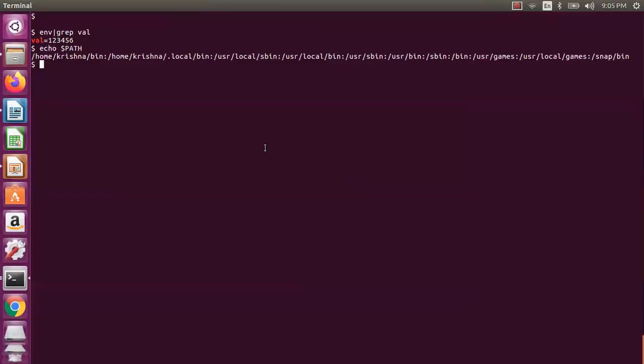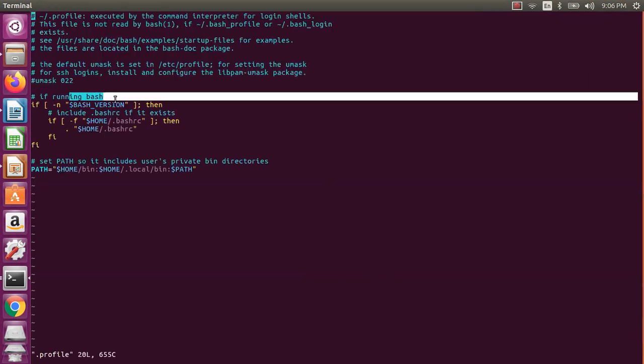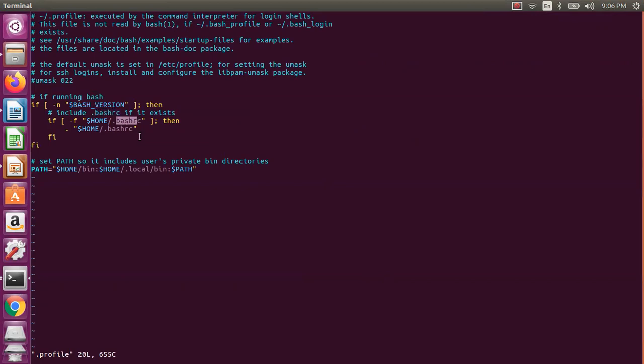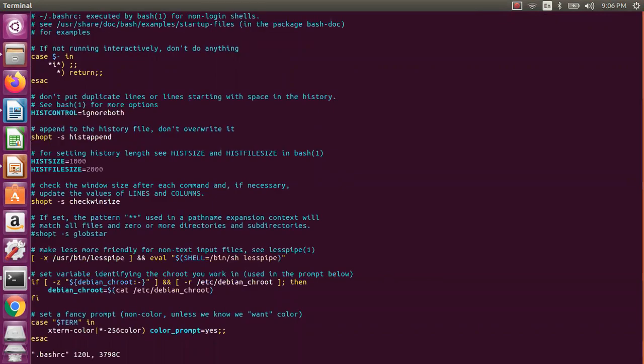So bash startup files are something like this. If I go to my home directory and say ls -a, then you can see here this is the .bashrc, and in some cases .profile will be there. The .profile, if you see this one, is nothing but it is calling your .bashrc file actually. So that's the main thing it is calling, and it has set the path. You can also modify this, because if you have the permissions, of course, your home directory you can modify, it is not a problem. Now like I say bashrc actually. So this is the file which is doing that.